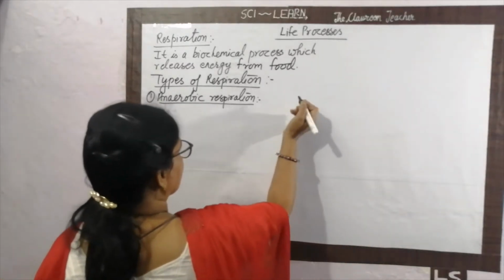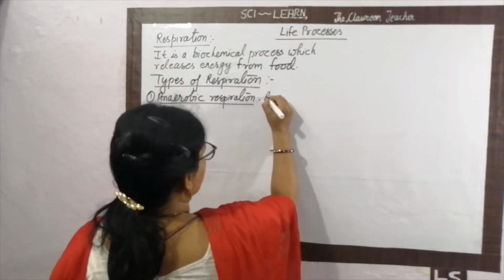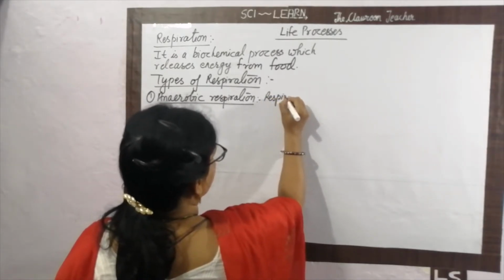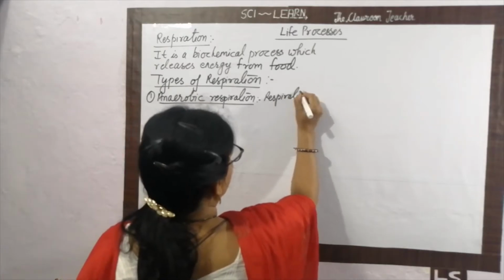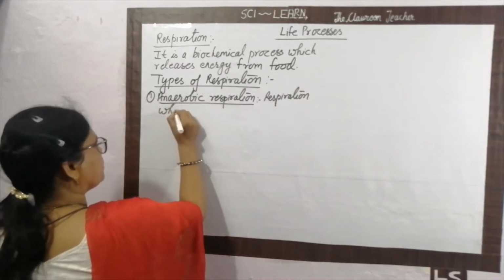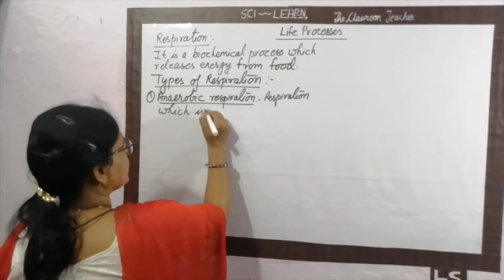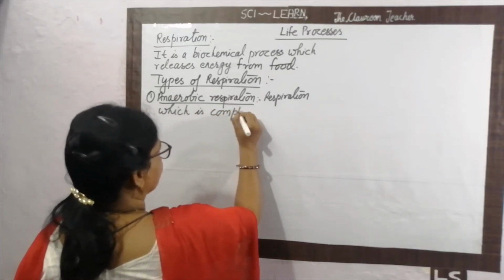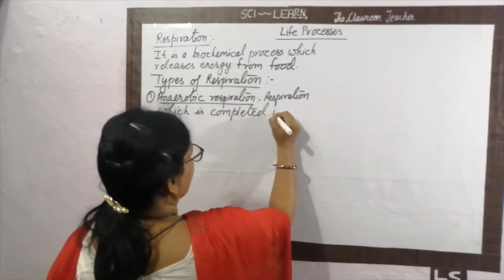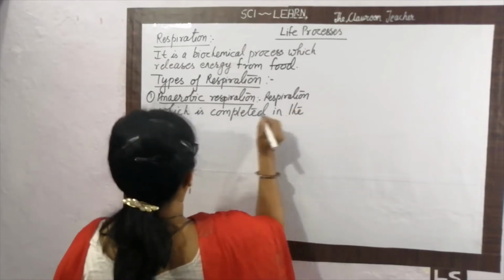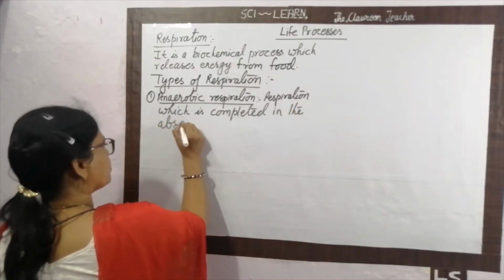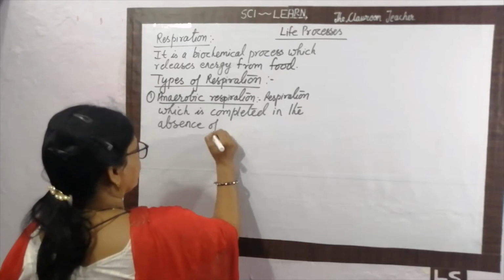So what is anaerobic respiration? Respiration which is completed in the absence of oxygen.